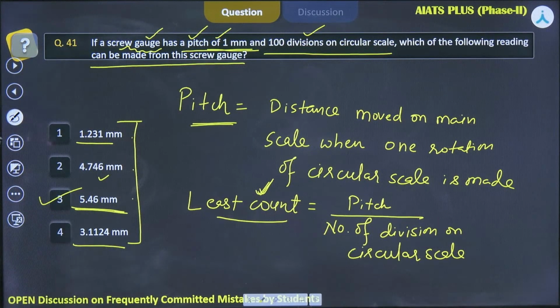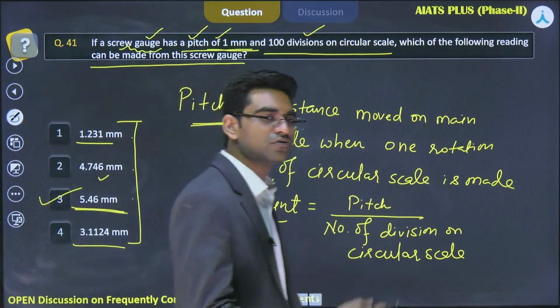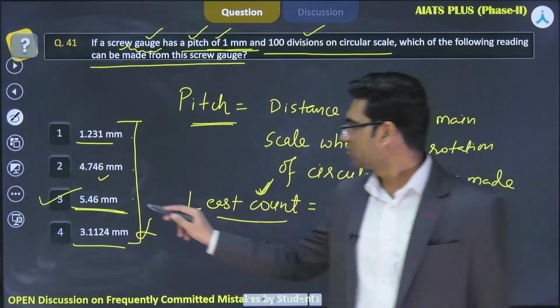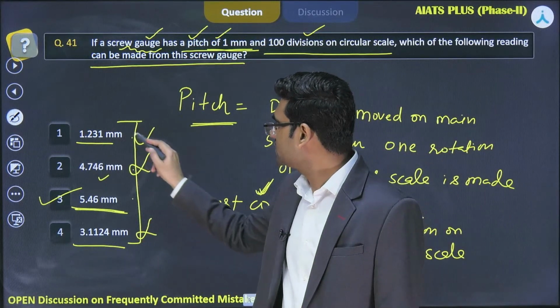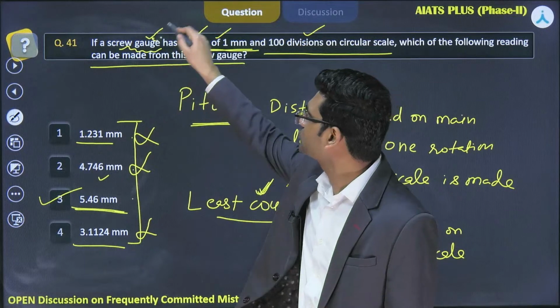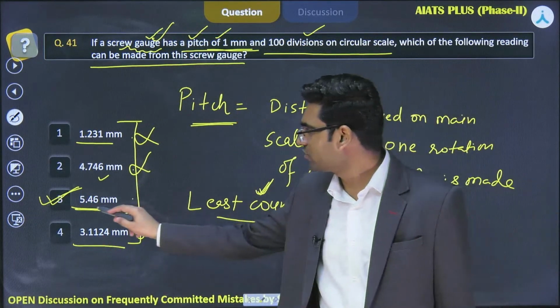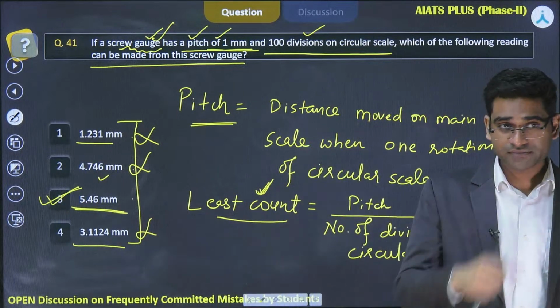Again fourth वाले में आप देखेंगे the least count is 0.0001. ये तो definitely measure नहीं हो सकता. So we cannot measure these three measurements with the help of this screw gauge. We can only find this kind of option here, which has least count of 0.01 mm. Is it okay?